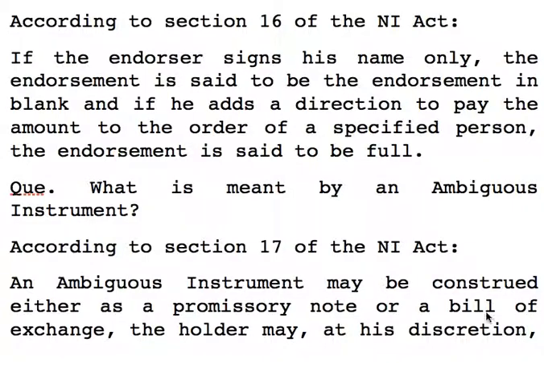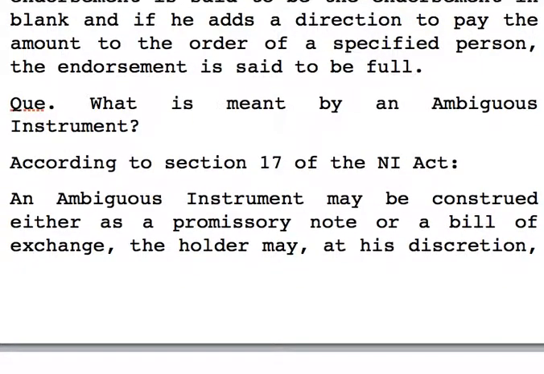Now there is one more term, that is ambiguous instrument. The definition is covered under section 17 of the NI Act. An ambiguous instrument carries some characteristics that we may consider it either a promissory note or a bill of exchange.